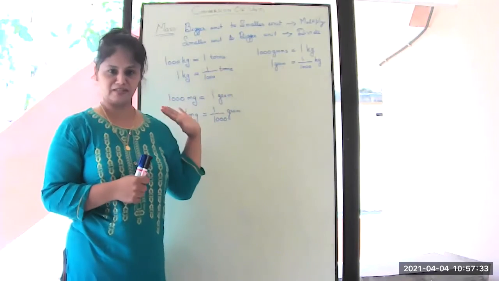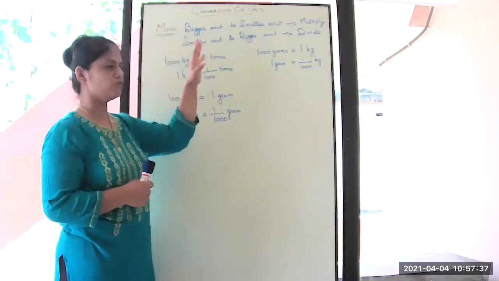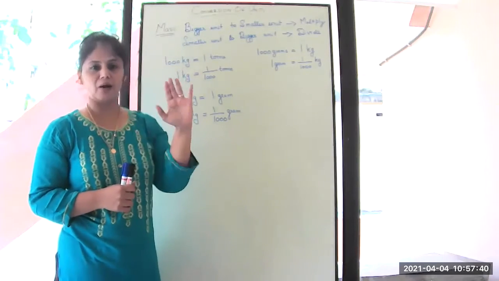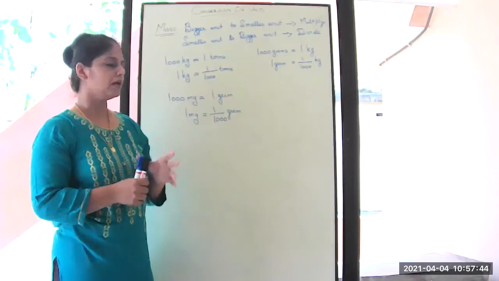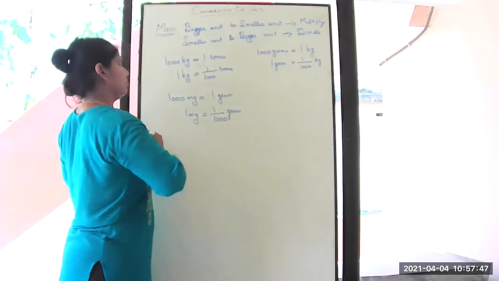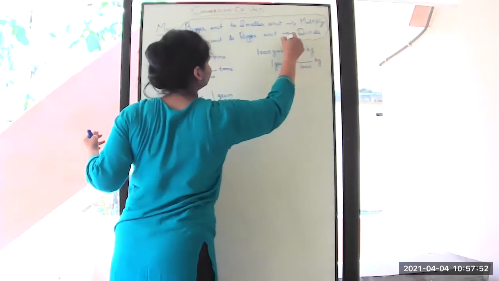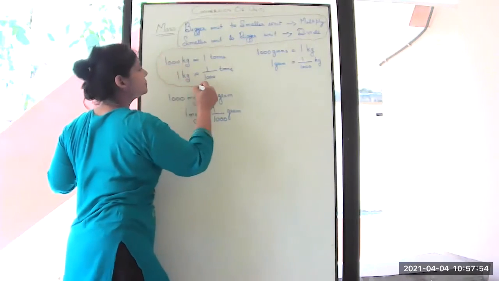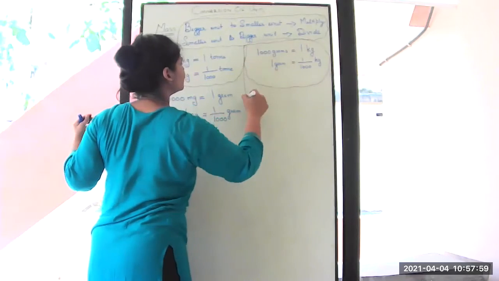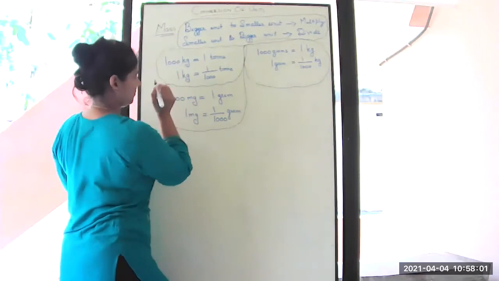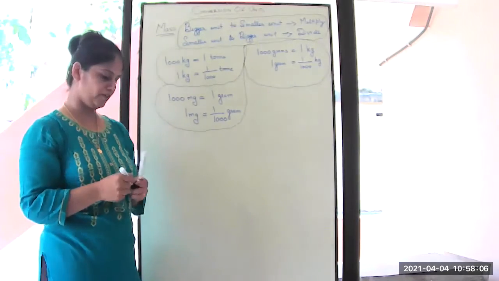Everywhere it is 1000. There is no 100 or 10. For the mass or the weight, you are dealing only with 1000. It can be gram, it can be kilogram, it can be milligram. Accordingly, you have to use it. So these are the units. Now let us see how to convert it.